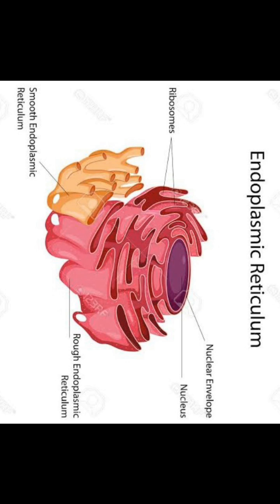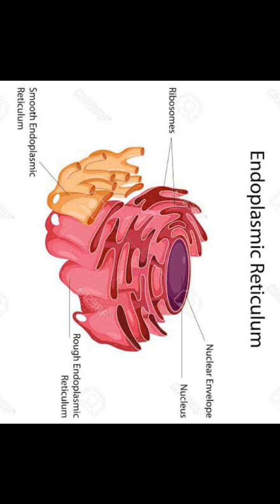As we discussed in the earlier videos, the electron microscope was developed in the decade of the 1950s. These studies reveal network or reticulum structures present at different sites of the cell, and those are called endoplasmic reticulum.